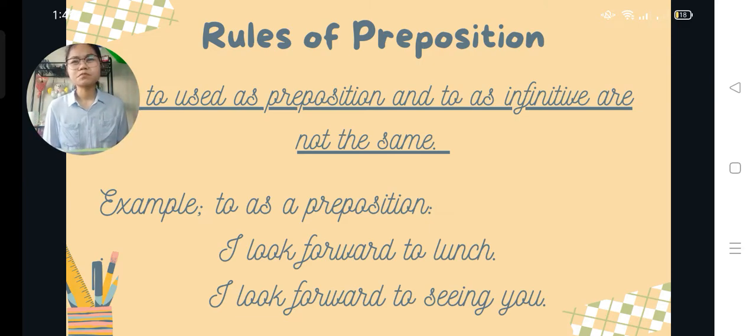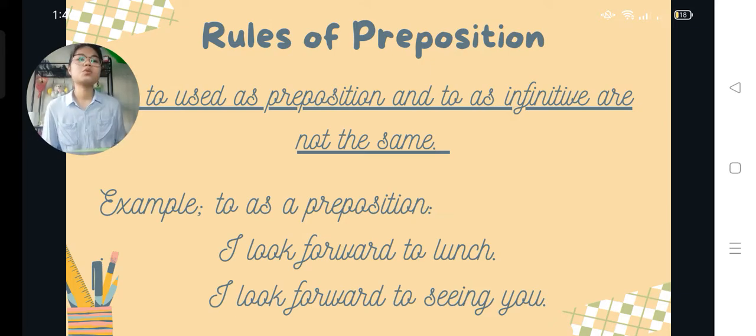On the other hand, when to is used as an infinitive, it is followed by a verb in its base form, and to plus verb used as an infinitive functions as a direct object of the sentence, not a verb.